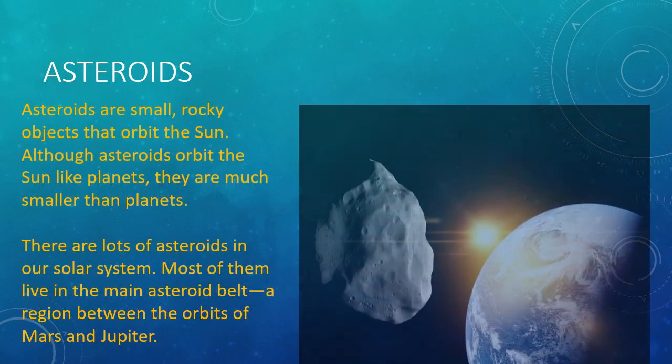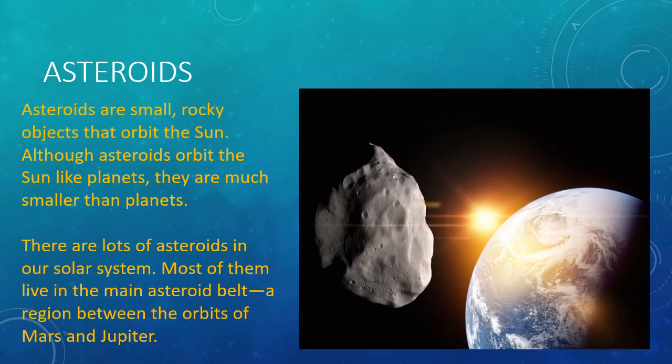Asteroids. Asteroids are small rocky objects that orbit the Sun. Although asteroids orbit the Sun like planets, they are much smaller than planets. They are also called planetoids or minor planets. Scientists believe that asteroids are the broken parts of a planet. There are lots of asteroids in our solar system. Most of them live in the main asteroid belt, a region between the orbits of Mars and Jupiter. So let us know about meteors.